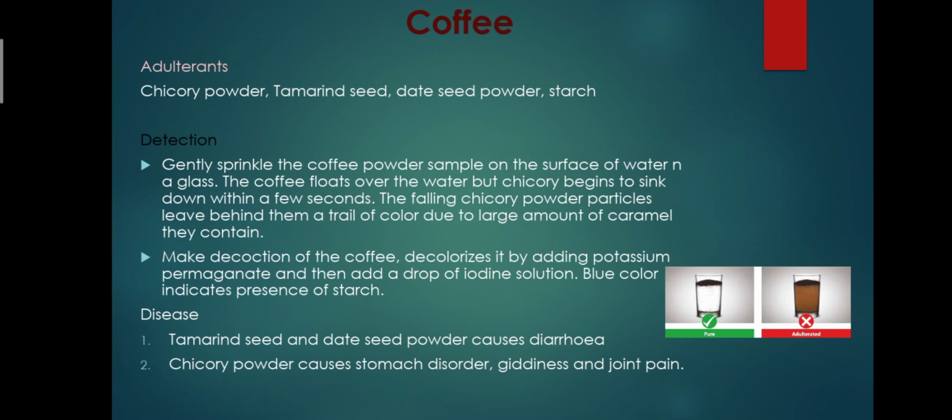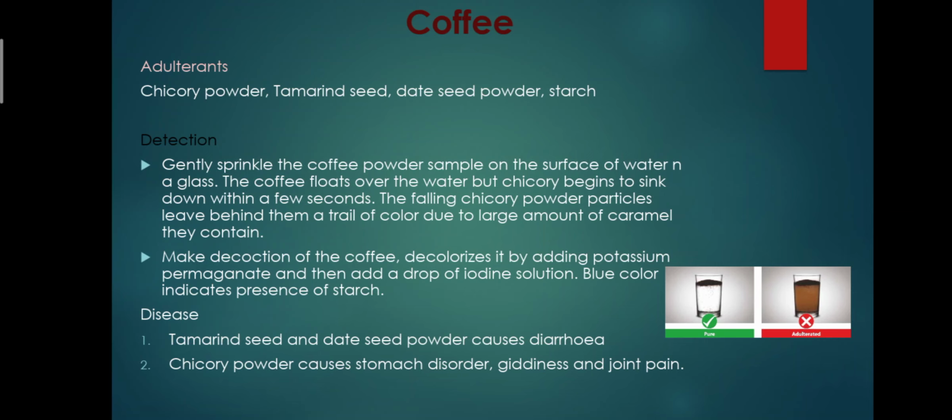Next one is coffee. The adulterants that are used in coffee are mainly chicory powder, tamarind seeds, date seed powder, and starch. Its detection: gently sprinkle the coffee powder sample on the surface of water in a glass. The coffee floats over the water, but chicory begins to sink down within a few seconds. The falling chicory powder particles leave behind them a trail of color due to the large amount of caramel they contain.